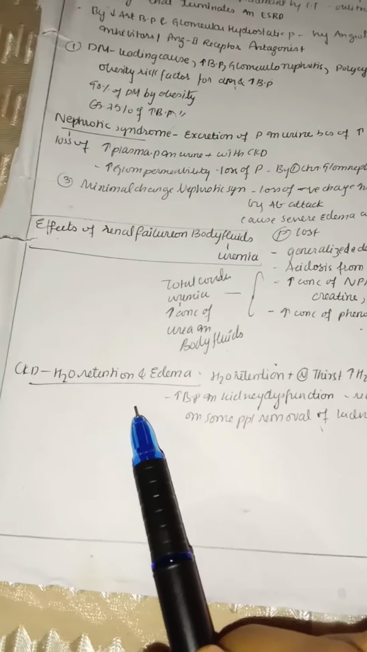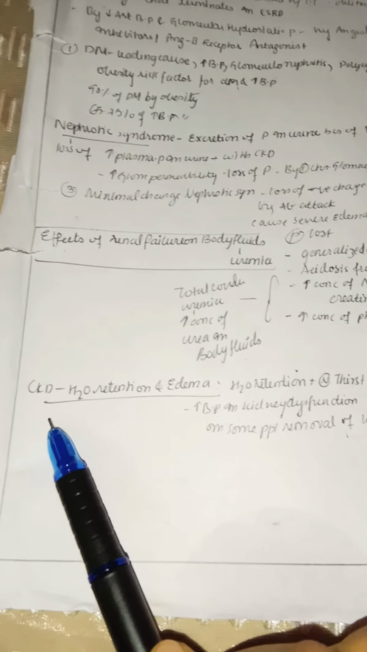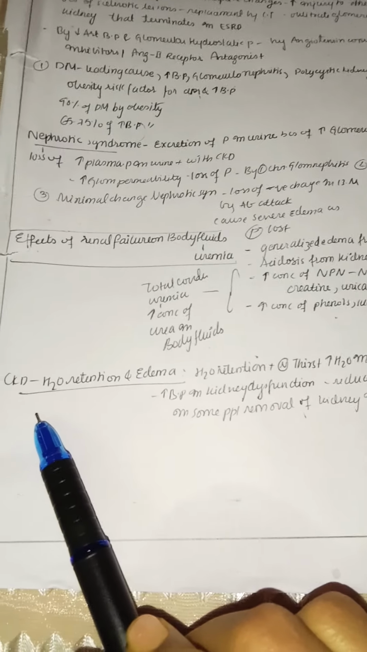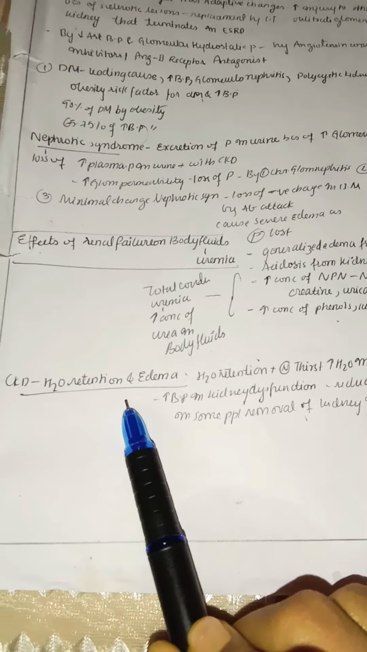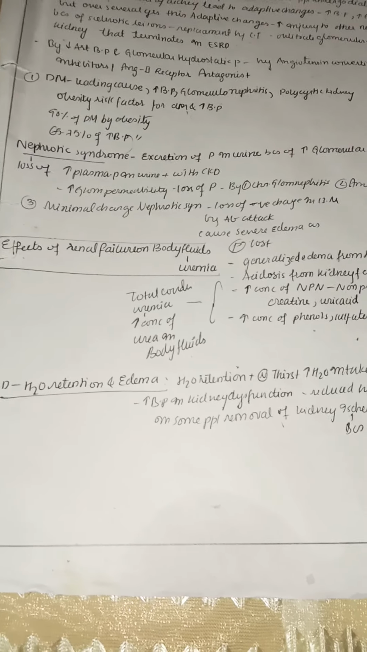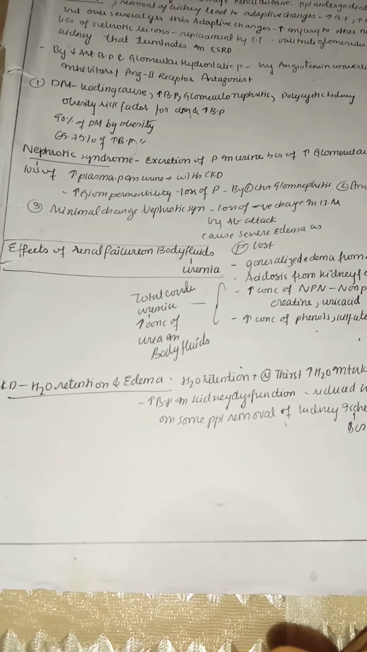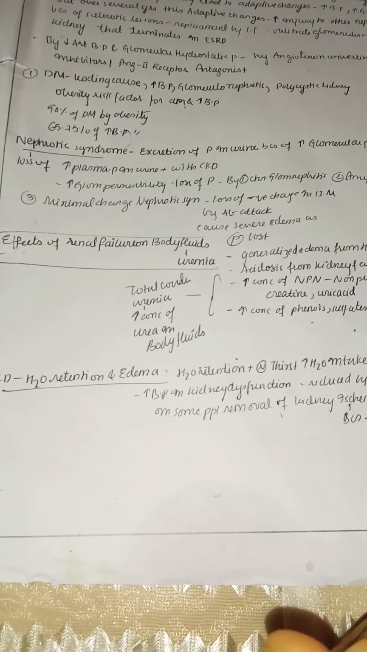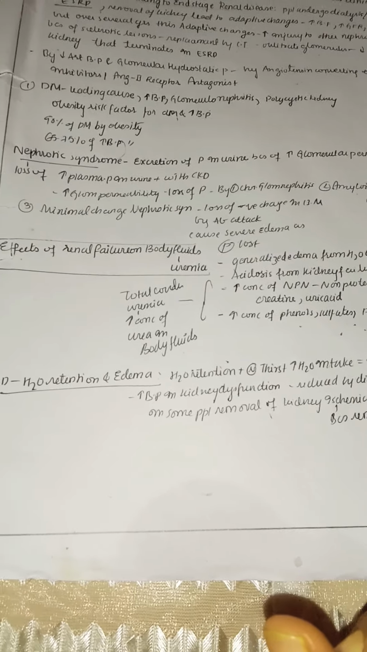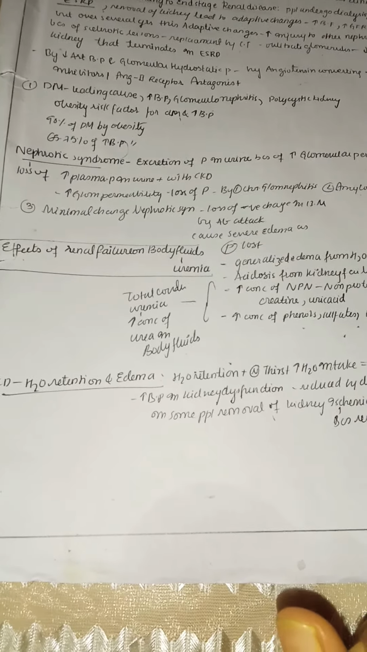And next, CKD means chronic kidney disease. Chronic kidney disease will lead to water retention and edema, because as the kidney is damaged now, normally the kidney function is to remove the sodium and also water in the urine. But in some conditions, whenever the glomerular filtration rate is low, then the renin and angiotensin 2 will increase in the body. Because of this, they will try to retain the sodium and water. So that is one condition.